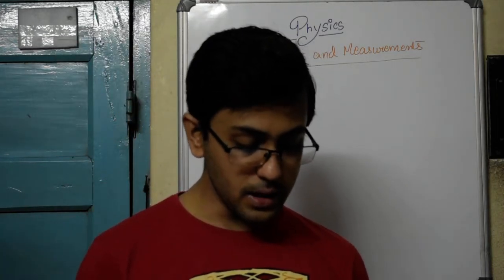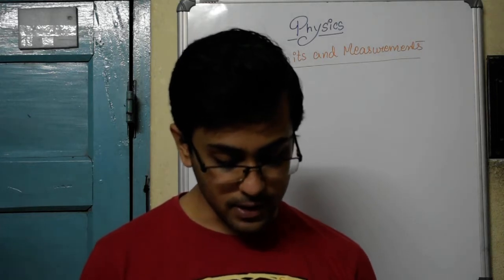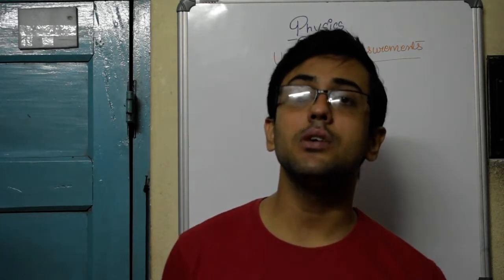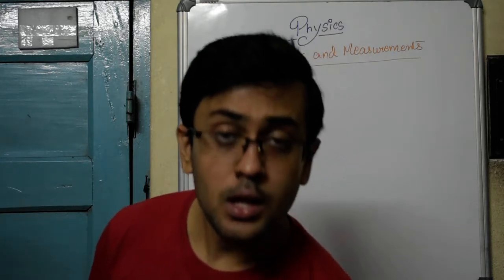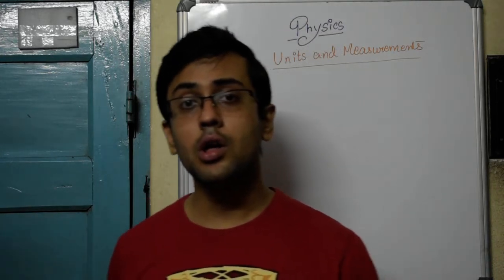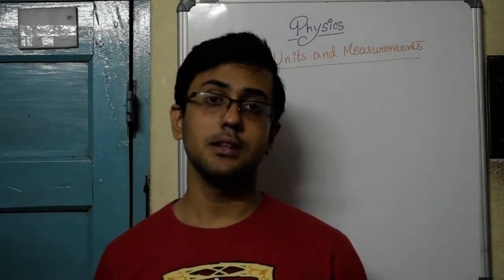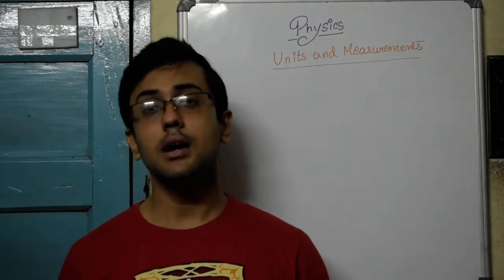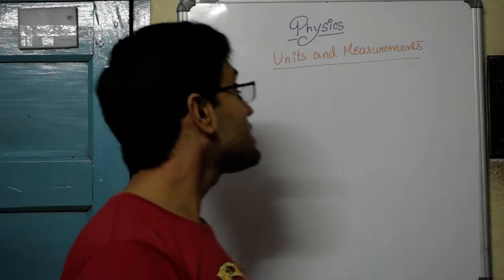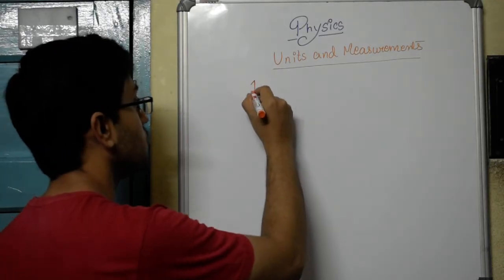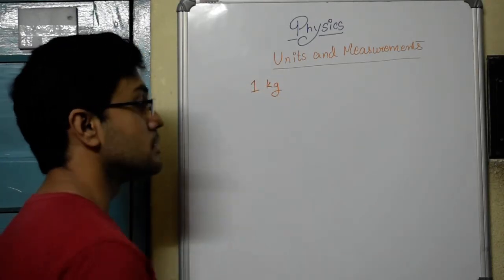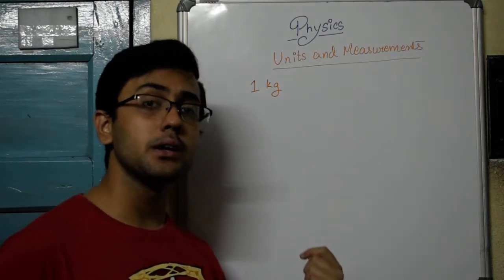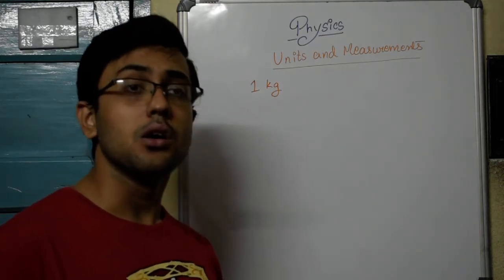If you look at the other definitions as well, like the Kelvin, almost all the definitions are in terms of physical constants, like the speed of light. The only exception is the kilogram, 1 kg. This is till now not explained in terms of any physical constant.